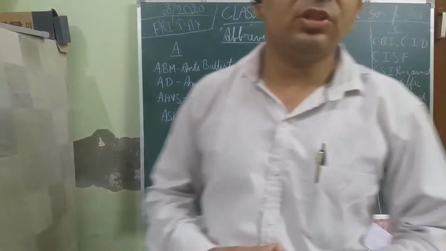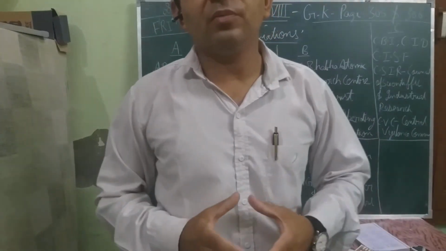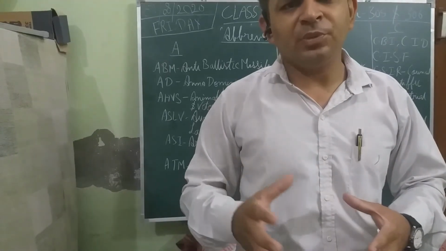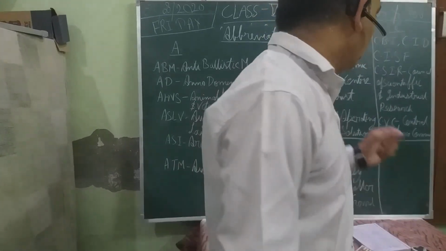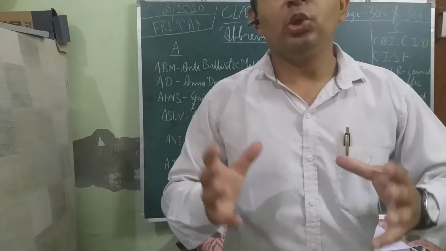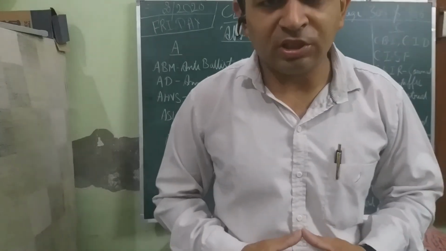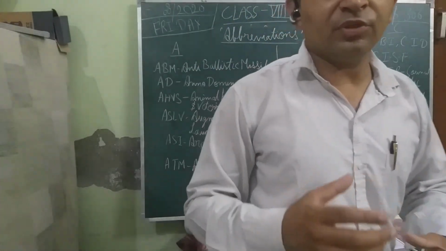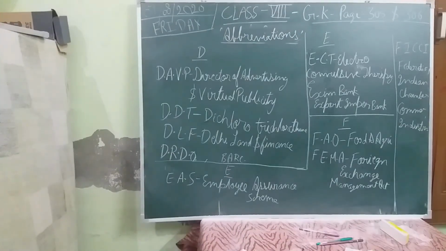Okay, Vigilance Commission is the commission which takes care about the fair working of the people, those who are working in their departments, having a responsibility on their shoulders that they should not be corrupt and they should be loyal and honest to their working. For that, the Vigilance Commission has been set up. We will be continuing the other alphabets in the same video. Okay, after C, let's see what are the alphabets further.